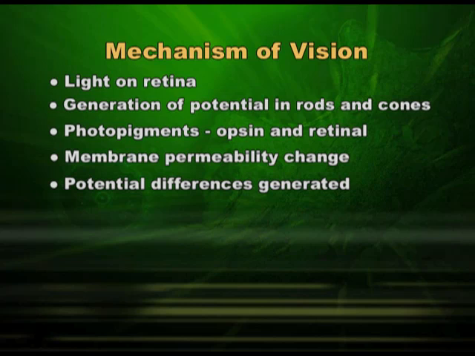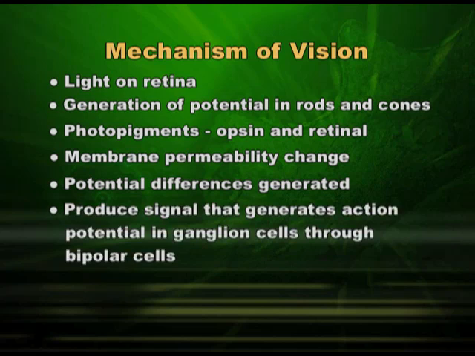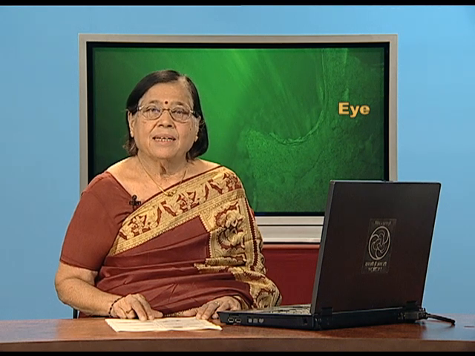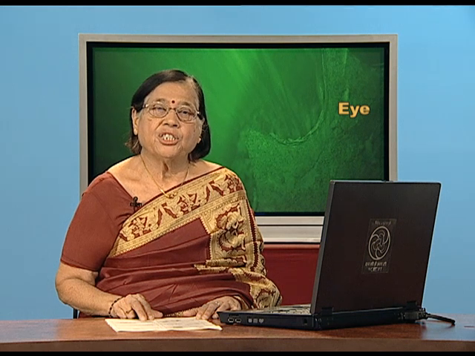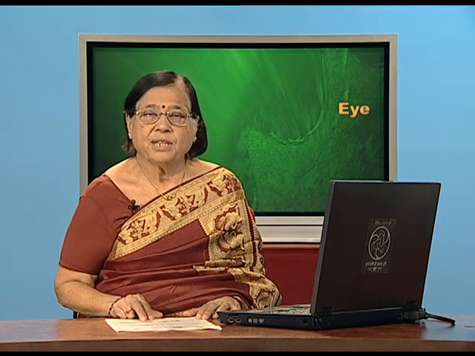And when that is generated, that will produce a signal that generates action potential in the ganglion. We have talked about the ganglion in the retina. Once the action potential is generated, the work is done. You know that the nerve cell or the membrane is in a resting condition originally, which is the resting potential.